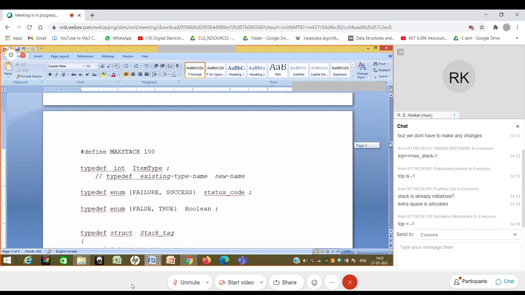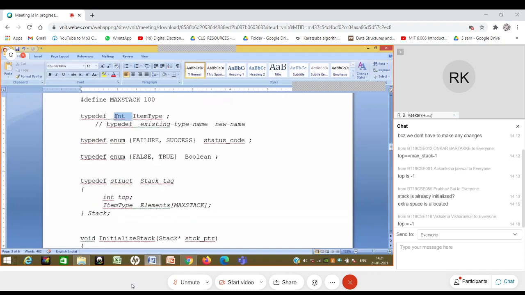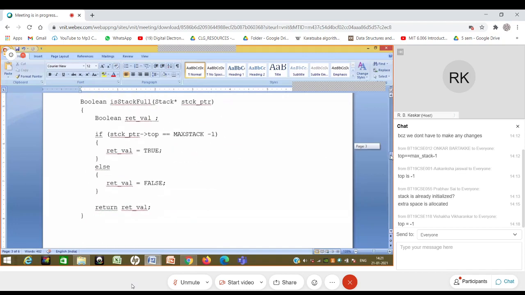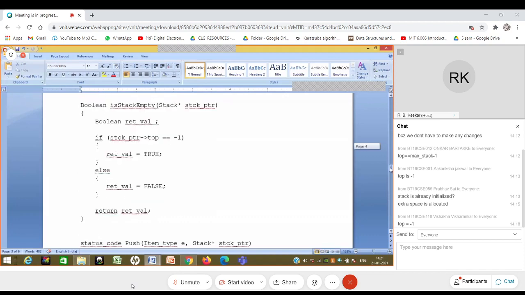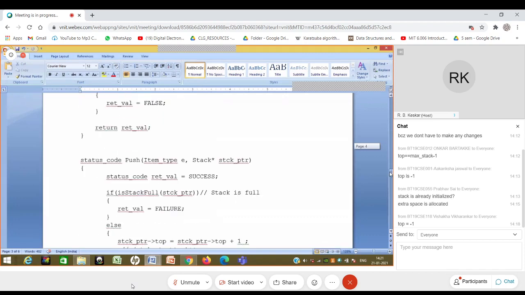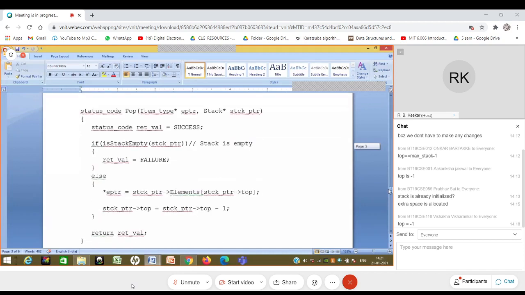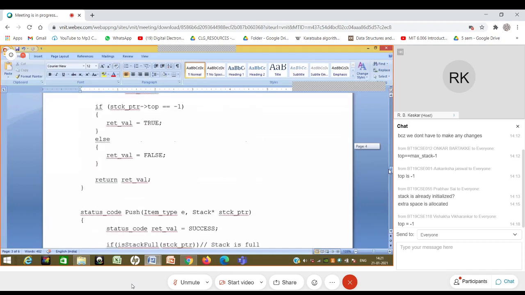Okay, if I just change this int over here to float, I get the implementation of stack for floats. And if you look at this, there is no integer mentioned anywhere else in the whole implementation. So this is a great advantage of doing this.